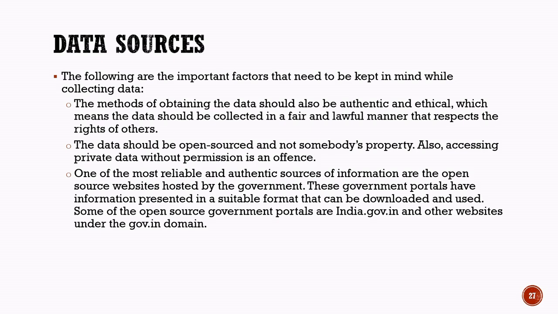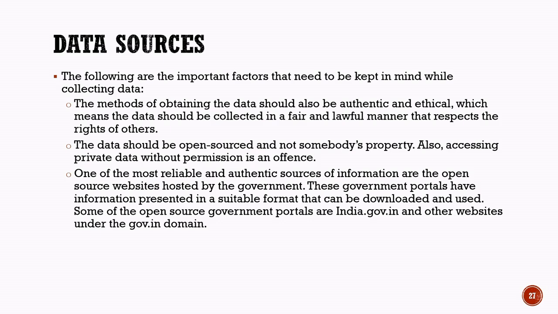Another important point is that the data should preferably come from open source or publicly available platforms. Using someone else's private data without permission is considered unethical and may also be illegal. Protecting personal and sensitive information is very important while working with AI systems.